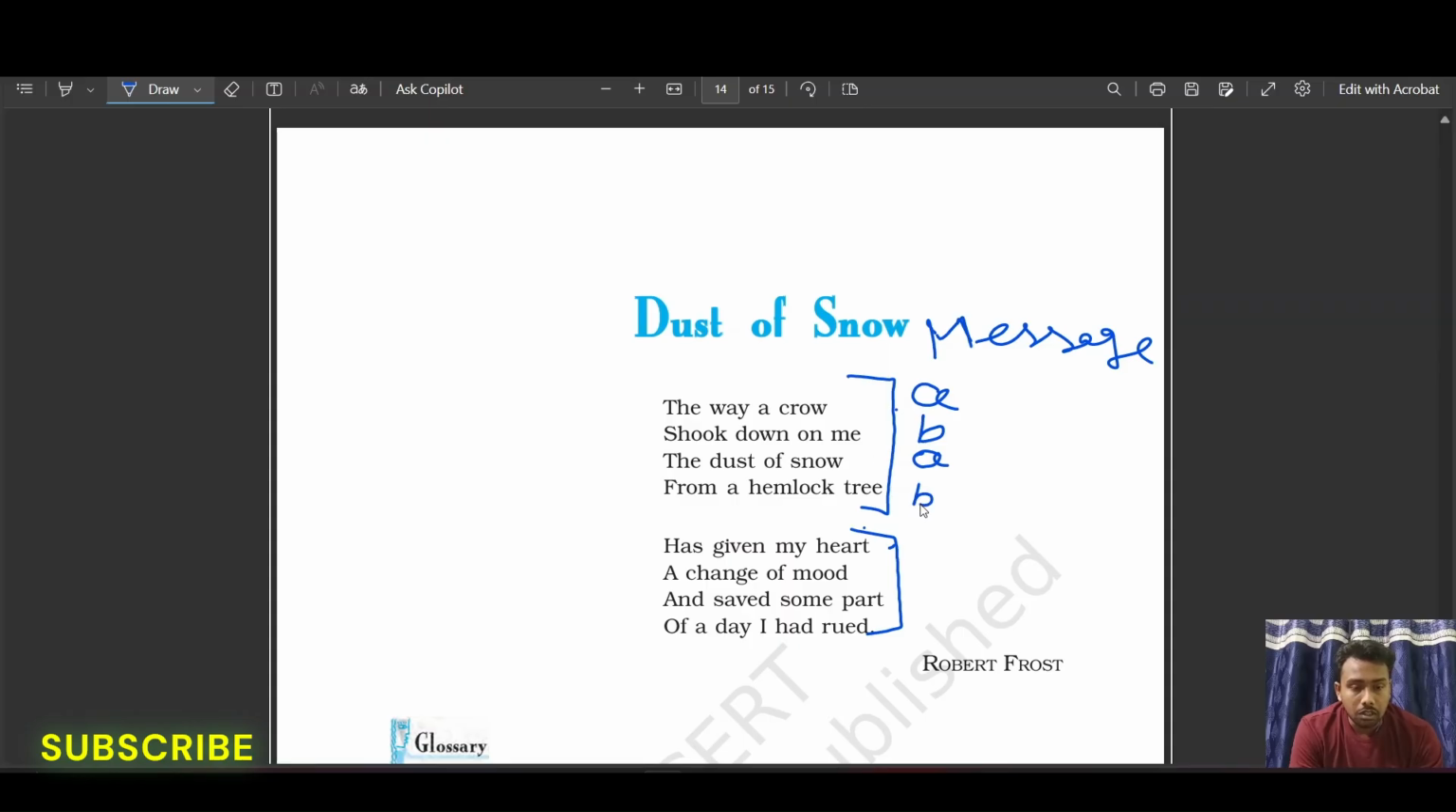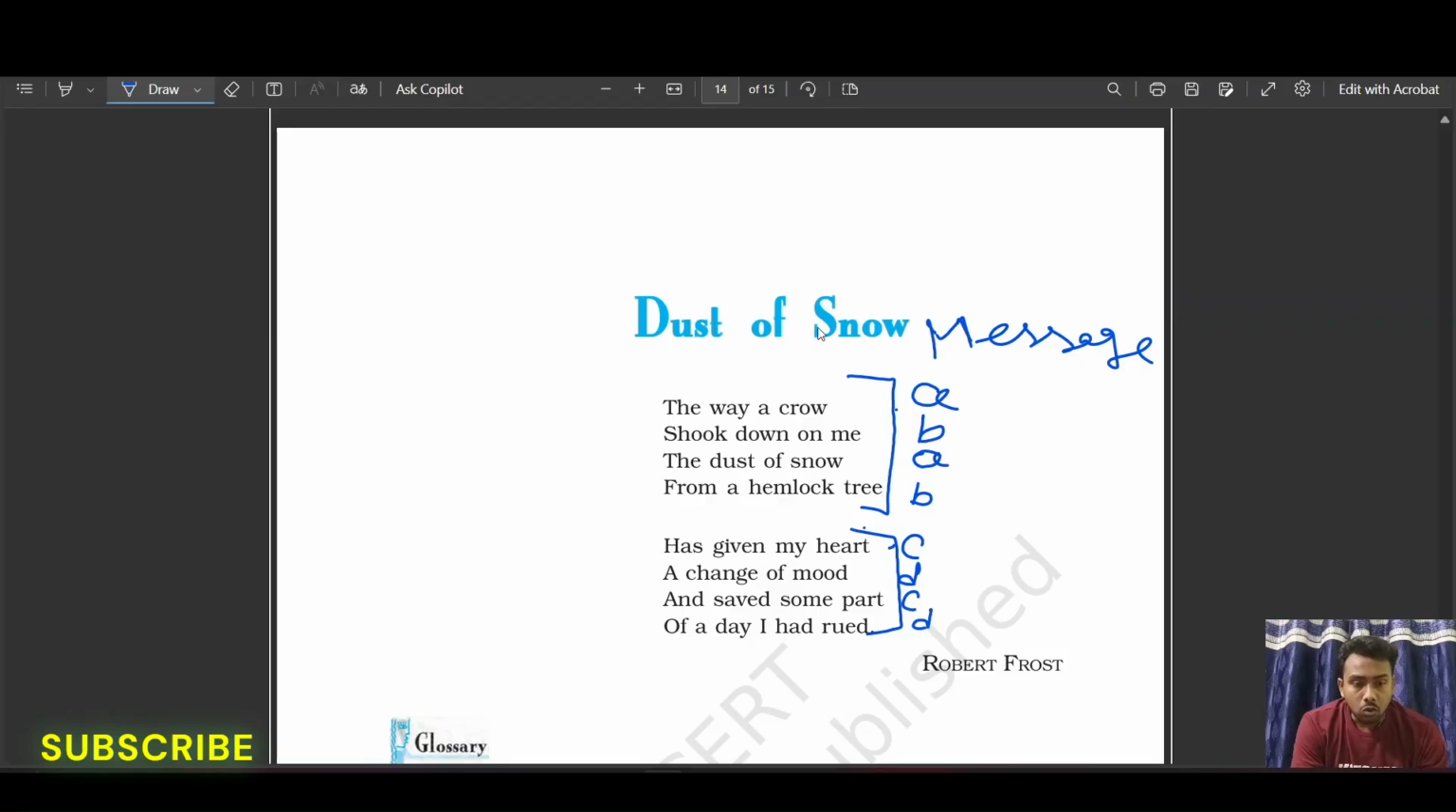So A B. Then has given my heart. So heart will be C. Mood does not match, so C D. Then and saved some part, so again C, of a day I had rued. So rued and mood match. So C D. So this is the rhyme scheme, A B A B C D C D, right?